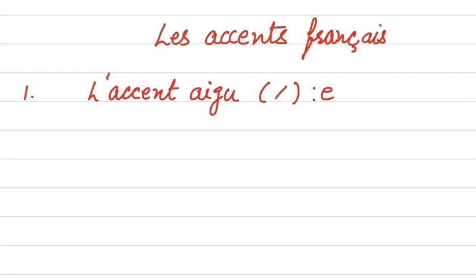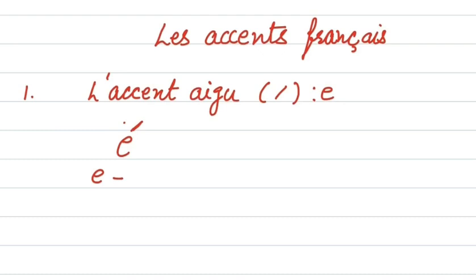So guys, first of all understand what are accents. Accents are certain symbols which we put on vowels, which actually change the pronunciation of word. So first accent, in the accent aigu, its symbol is like this. Like if I write E here, so l'accent aigu would be like this. We place it like this. We place it only on E.